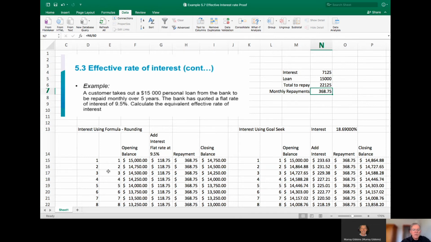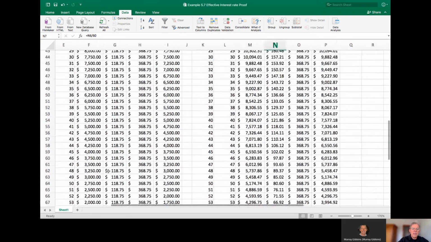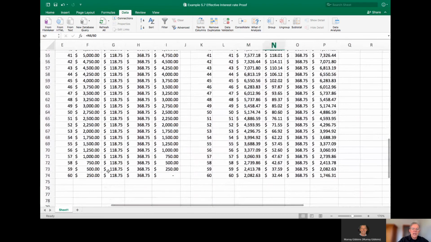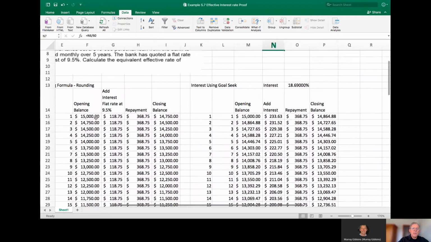So here we are. If we scroll down to the actual spreadsheet, 60 payments, 60 lines down, paying it off. Let's work out how this works. We started with 15,000 and, just using the flat rate of interest, give me whatever that balance is of 15,000.